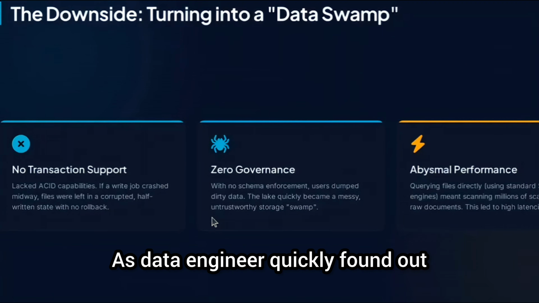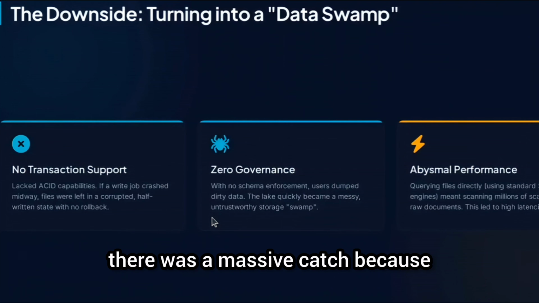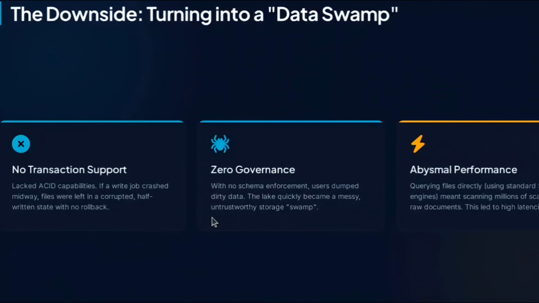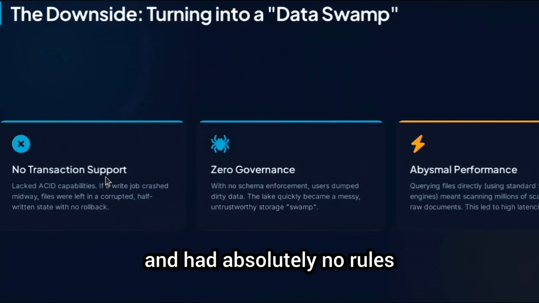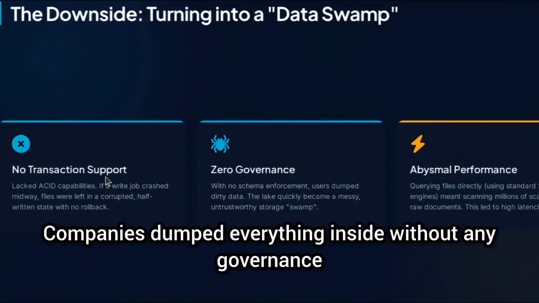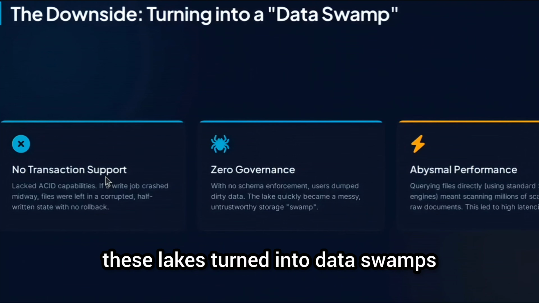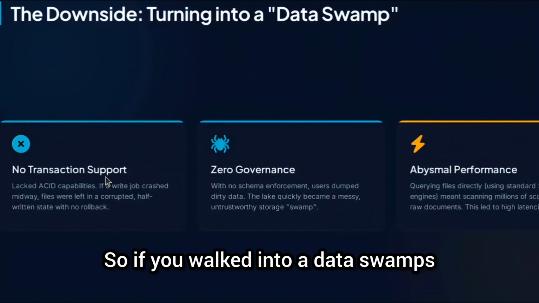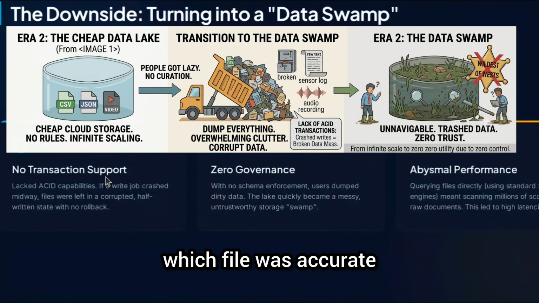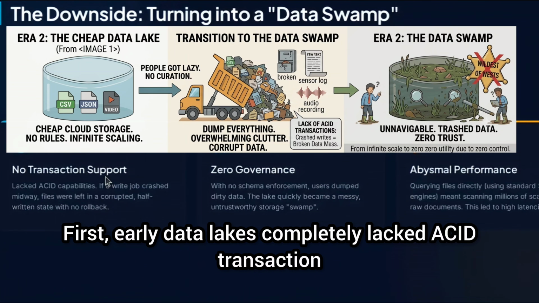But as data engineers quickly found out, there was a massive catch, because the lakes were so cheap and had absolutely no rules. Companies dumped everything inside without any governance. So very quickly these lakes turned into data swamps. If you walked into a data swamp, you had no idea which file was accurate or who put it there. Right? Even worse, early data lakes completely lacked ACID transactions.